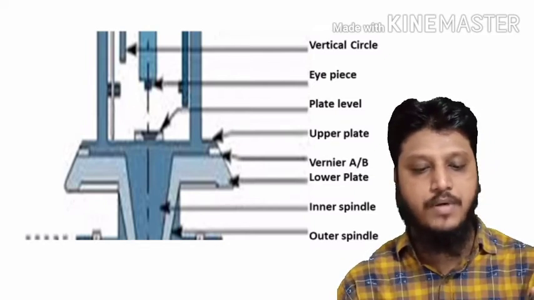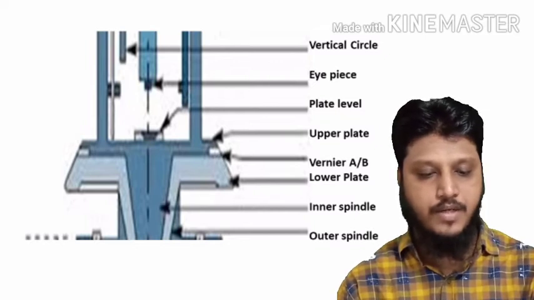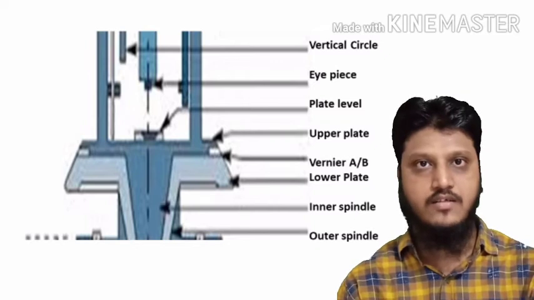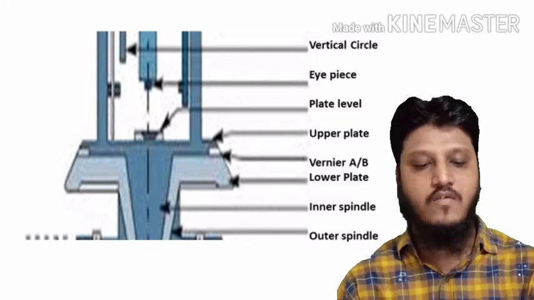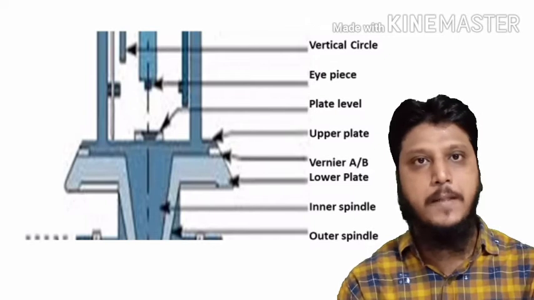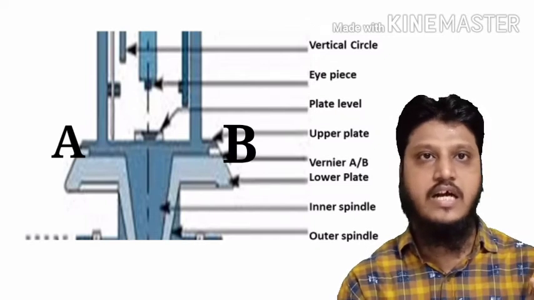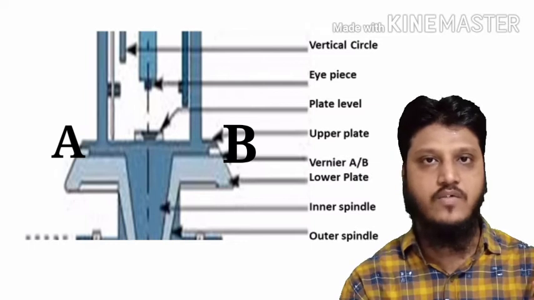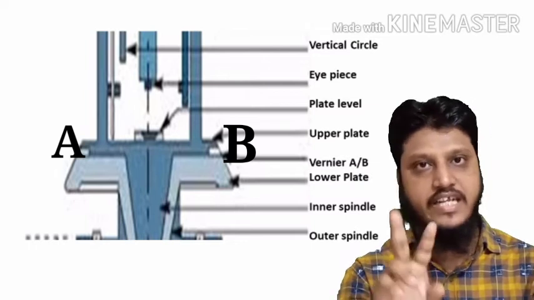Further, there is the upper plate, which has a vernier. Again, the upper plate has vernier A and vernier B. These verniers are like the verniers of the vertical circle, but the names are changed.